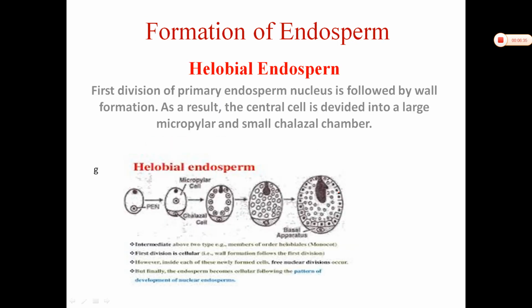Okay, and the third type is halobial endosperm. This is the third type of endosperm, that is halobial endosperm. Now, what happened in halobial? In halobial, the partition is formed in the beginning of the endosperm development process. You can see this is a partition.